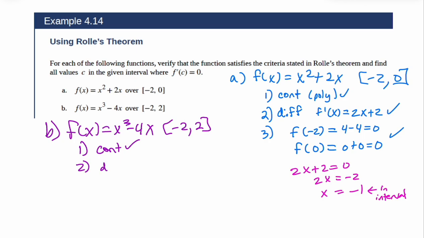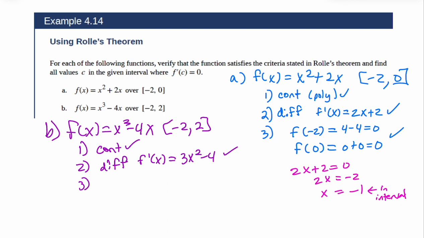Well, sure, it's differentiable. It's a cubic. It has that perfect kind of shape. There's nothing that's going to mess up. It's a polynomial again. But let's find the derivative, and let's just take a look at the derivative. The derivative is 3x squared minus 4. That's continuous. There's nothing wrong with that. The original was continuous. The first derivative is. It's never undefined or funky. It really only has to be differentiable on that interval. So some things like square roots, cube roots, things like that, you have to just be more concerned about what's the domain of that thing. But that's good. Bam, that's good.